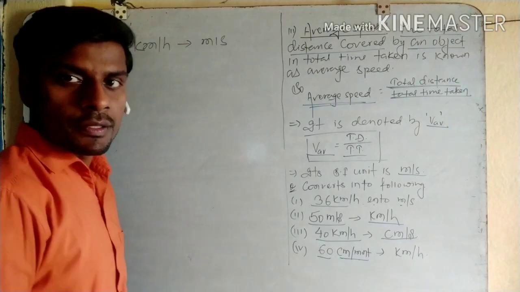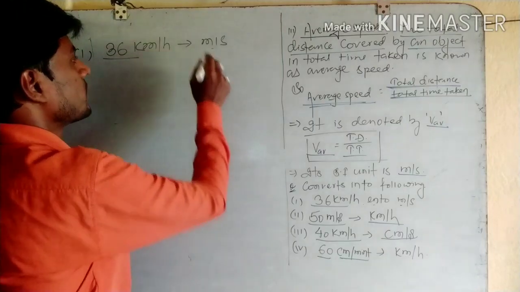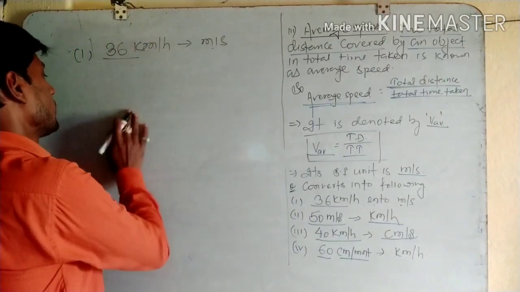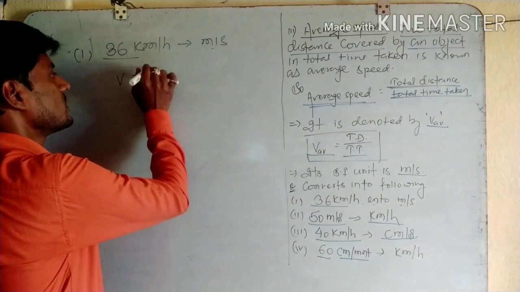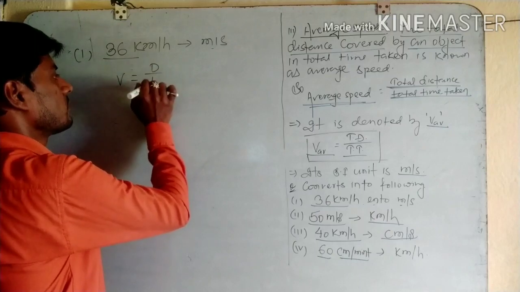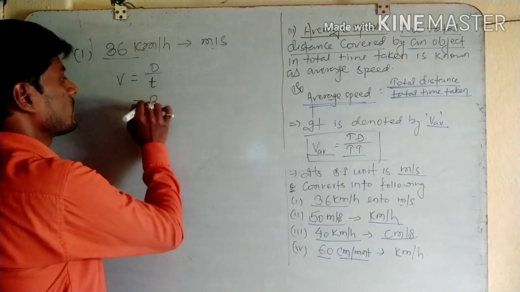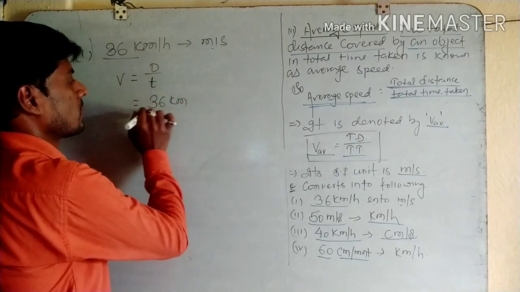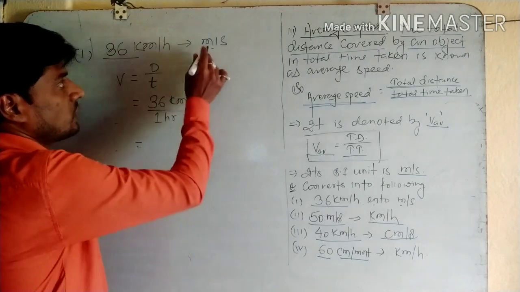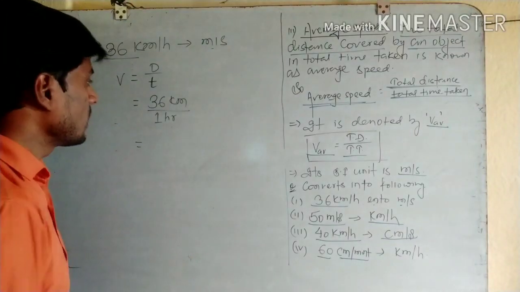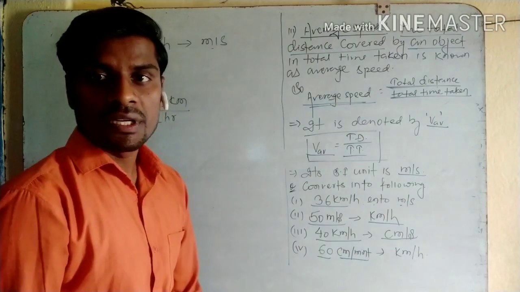See the first question. We have to change 36 km per hour into meter per second. First of all we write the formula v is equal to distance by time. Here distance is given 36 km and time is 1 hour. Now we have to change into meter. 1 kilometer is equal to how many meters? 1000.